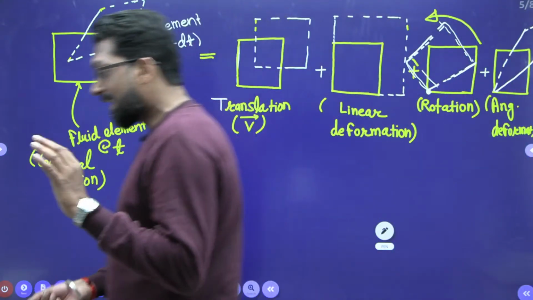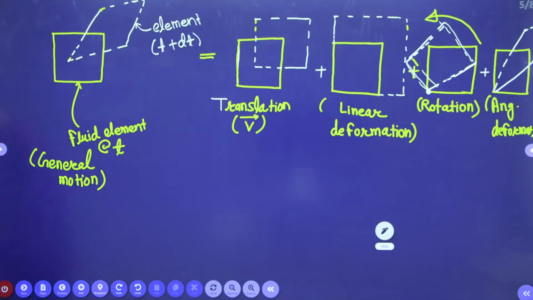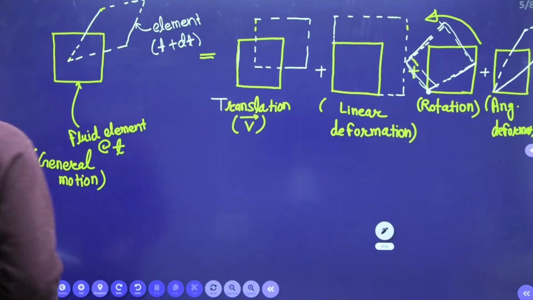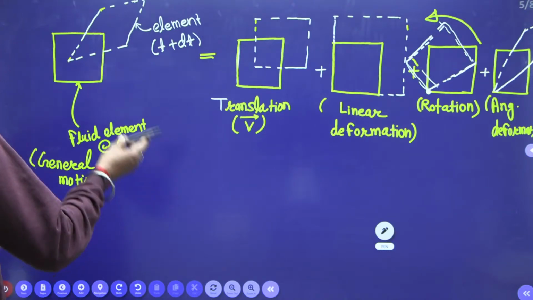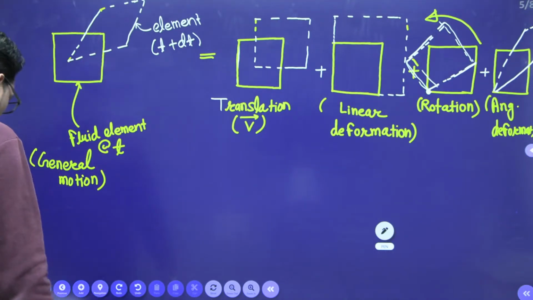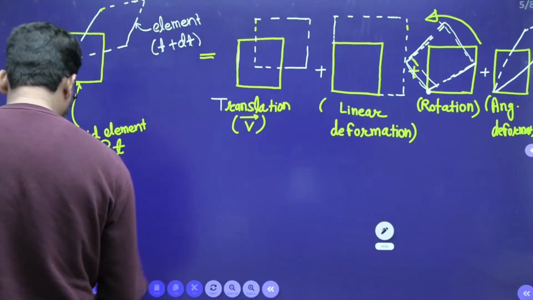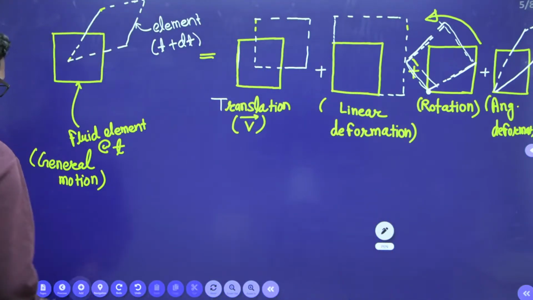So beta, there are three terms which are very important. If you take it in the form of coordinates, how will you represent it?